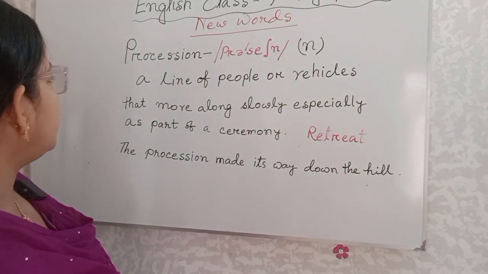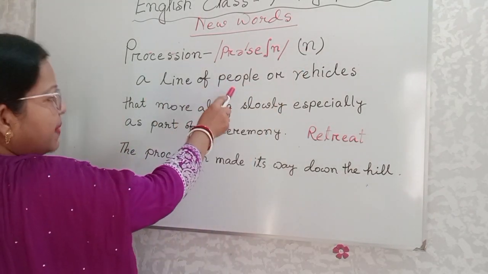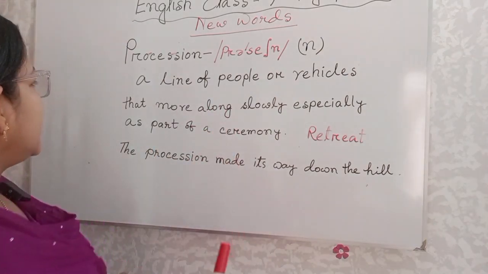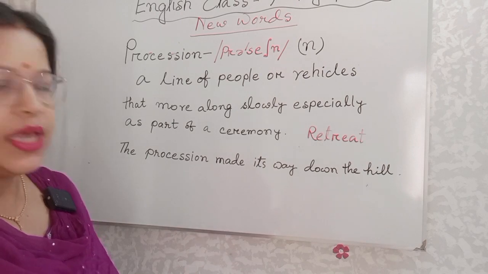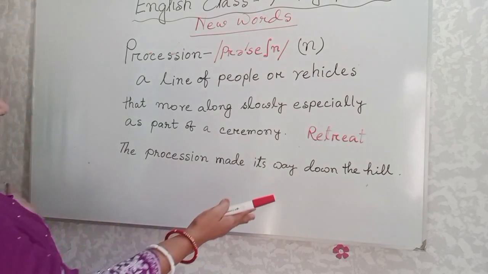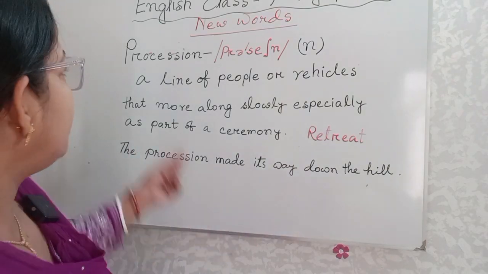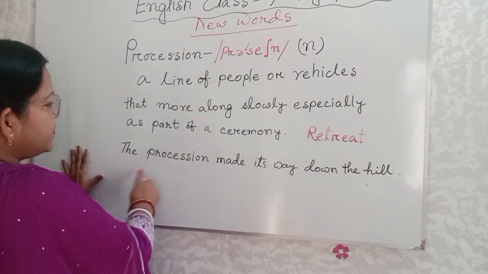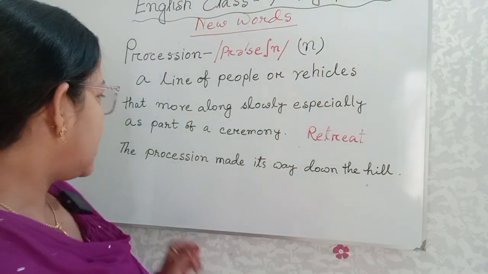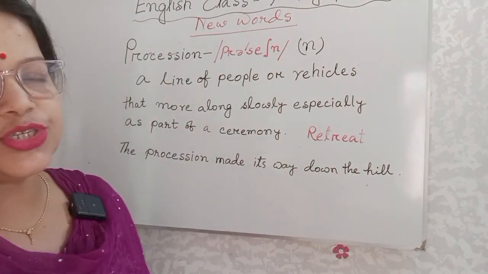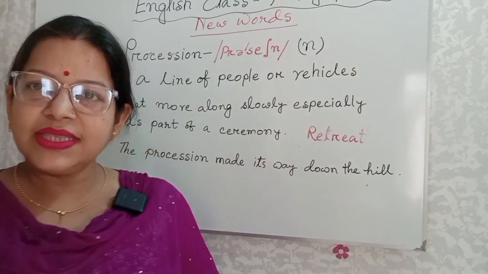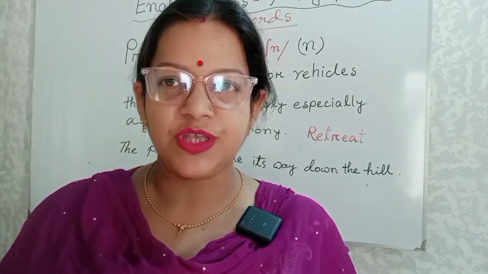What is the meaning of the word? A line of people or vehicles that move along slowly, especially as part of a ceremony. And what is the sentence? How to make a sentence with the help of procession. The procession made its way down the hill. This is the sentence. And what is the antonym of procession? Retreat. I think it would be better if you take a pen and paper with you.